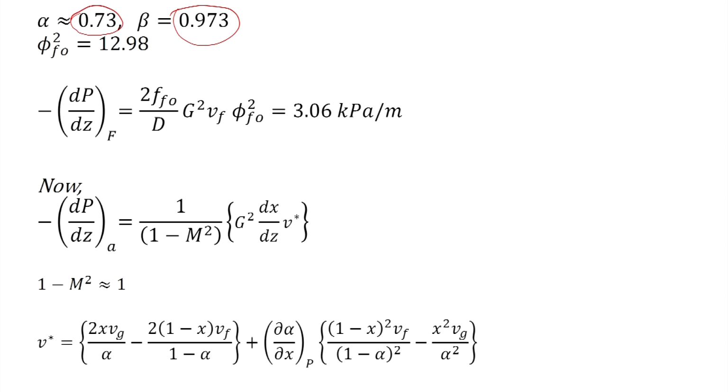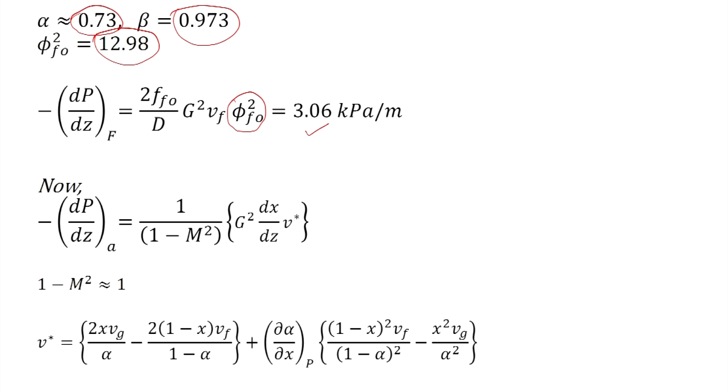Phi FO square is also obtained from the graph by knowing pressure and quality, and it is 12.98. When we substitute the value of phi FO square here and calculate the frictional pressure gradient, we get it as 3.06 kilopascal per meter.